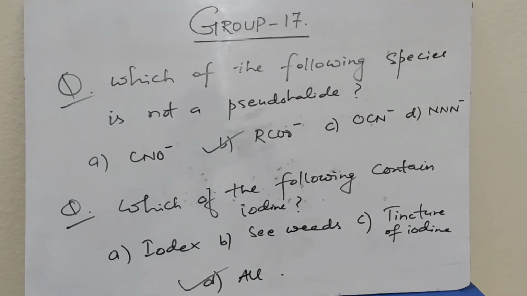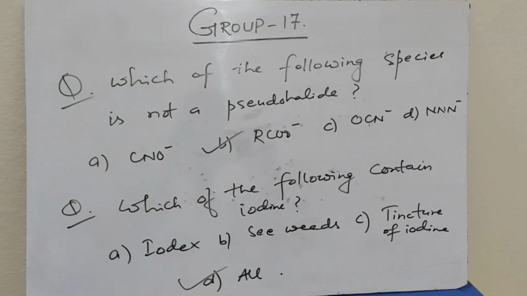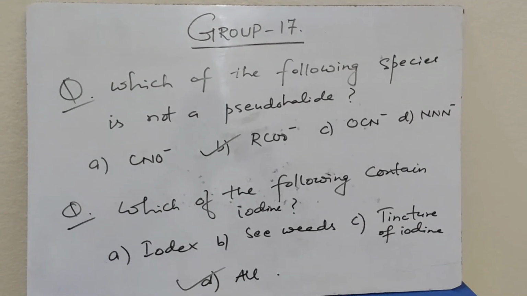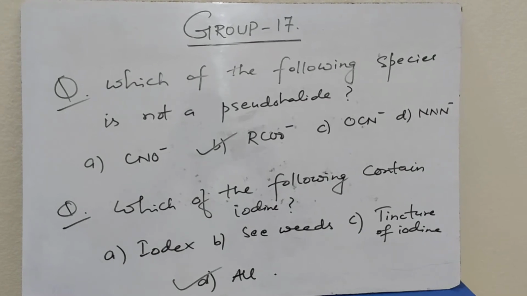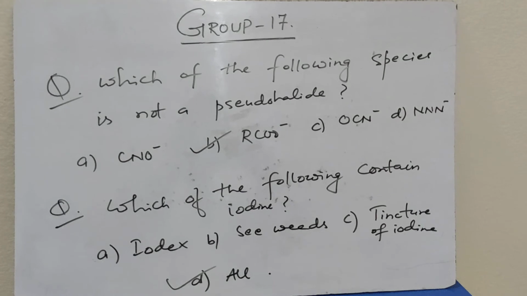Which of the following species is not a pseudohalide? CNO minus is a pseudohalide, OCN minus is a pseudohalide, N3 minus, also written as NNN minus, is a pseudohalide. So the correct choice is RCOO minus, which is not a pseudohalide.